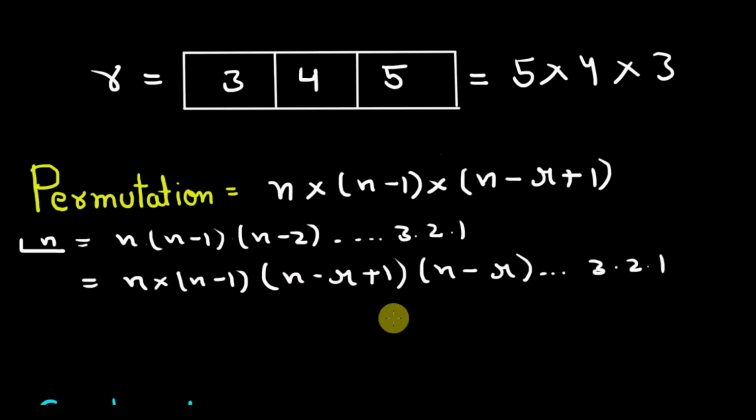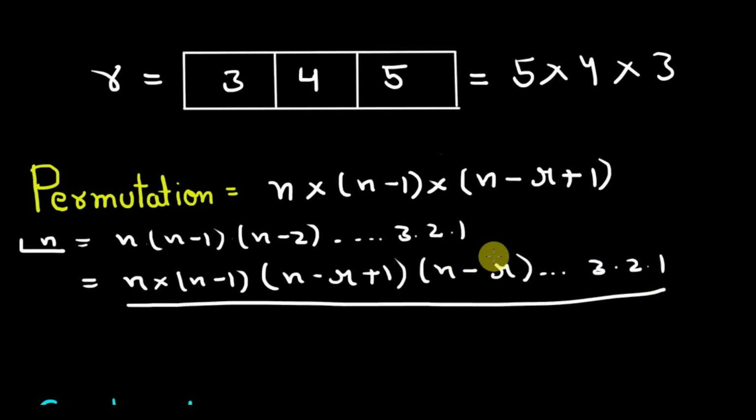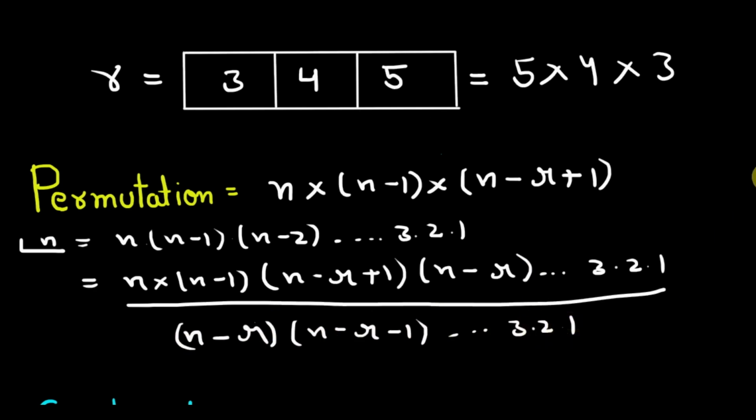Okay, so if you look carefully, we have multiplied n minus r factorial, because see this part in here, n minus r, then n minus r minus 1, and then so on to 3 2 1. So we need to divide this by n minus r factorial too. So n minus r, then n minus r minus 1, and so on to 3 2 1.